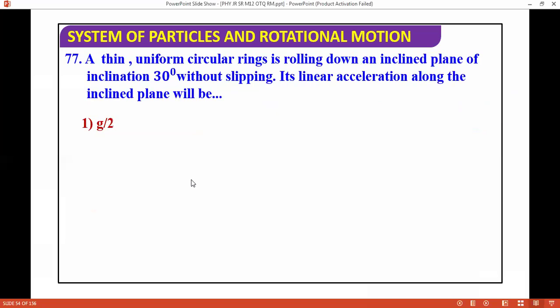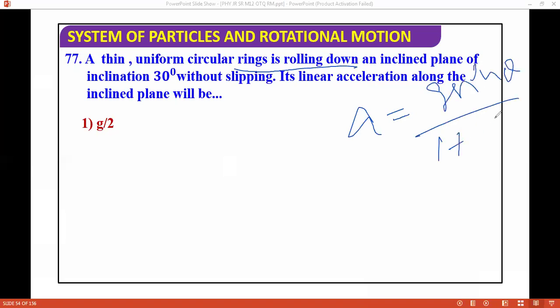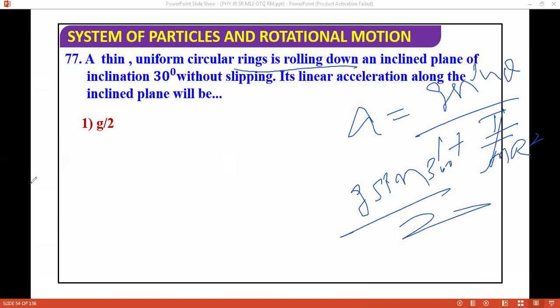Next question. A thin uniform circular ring is rolling down an inclined plane of inclination 30 degrees without slipping. Its linear acceleration along the inclined plane will be. I already explained this for a ring. The acceleration is g sin theta divided by 1 plus I by m r square. For a ring, I is m r square, which cancels out, so this is 1 plus 1. So g sin 30 degrees divided by 2. Now you can solve this and you will get the options. So the correct answer is g by 4.